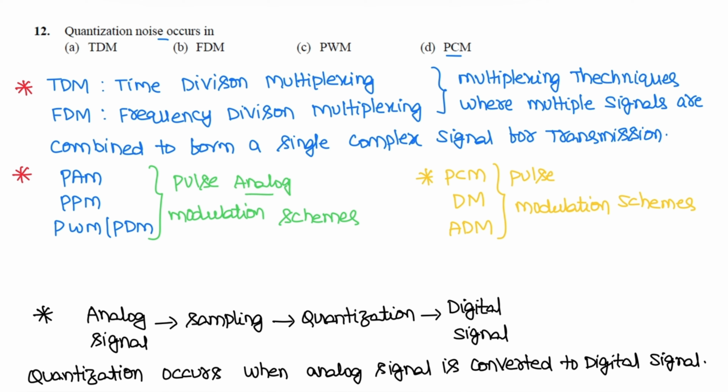where there is no conversion of analog signal to digital signal. Whereas PCM, pulse code modulation, delta modulation, and adaptive delta modulation are pulse digital modulation schemes. Here the analog signal is converted to a digital signal. In conversion of analog signal to digital signal, the first operation performed is sampling, and then the sampled signal is quantized to form a digital signal. So this quantization procedure occurs when an analog signal is converted to a digital signal. In PCM, we are converting analog signal to digital signal, hence quantization noise occurs.